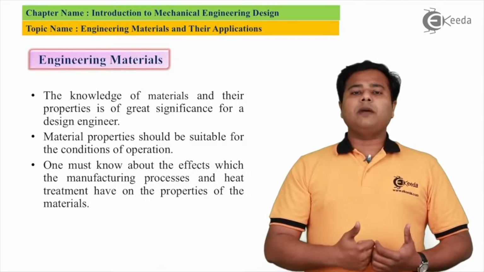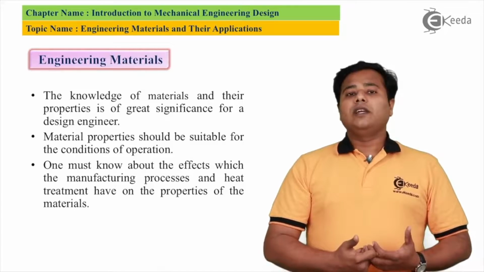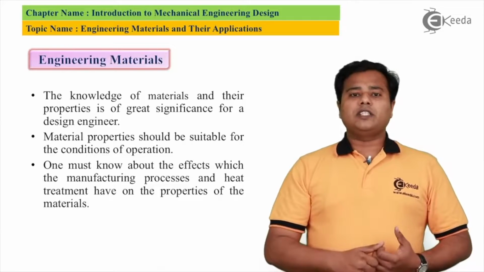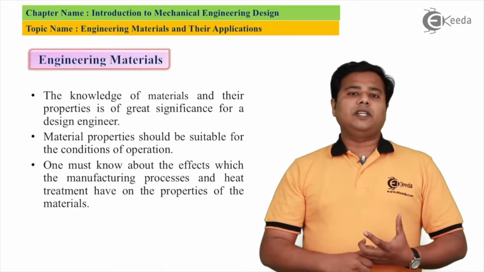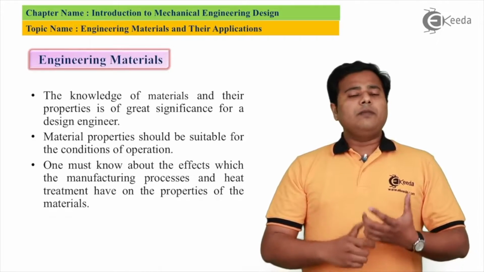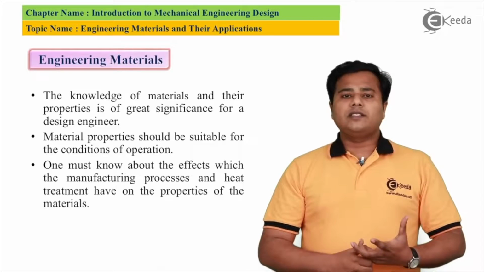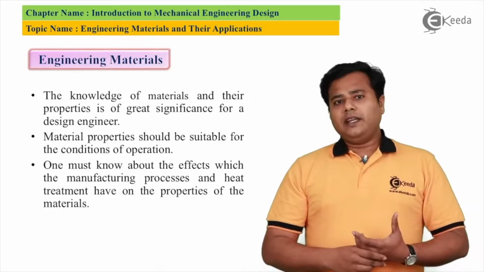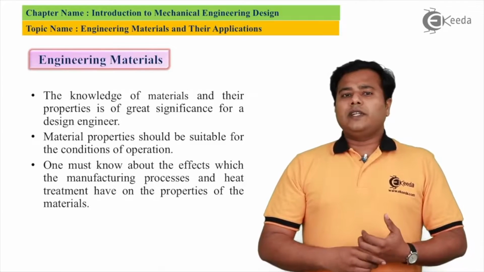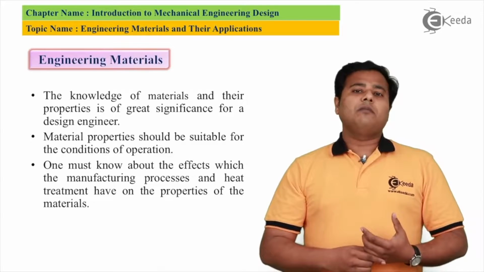So based on different applications and different criteria, we are going to select the material. So material properties are a very important aspect. The second important aspect is the availability of the material. If the material itself is not available with me, I have to purchase it from someone else or from some far distance. In that case, it is not cost effective for me. So in such a case, I must see the availability of the material.